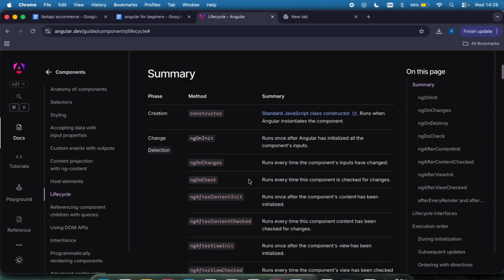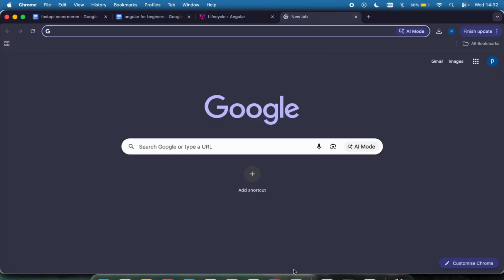So that's the component lifecycle, and we're going to move on to see some examples of how to use them and how they work. So let's get an example to see how this works.